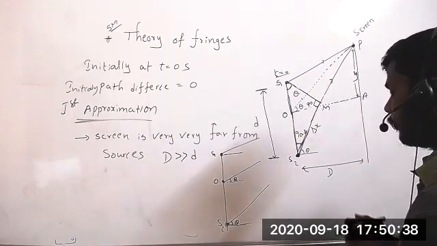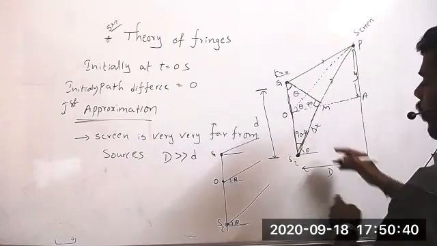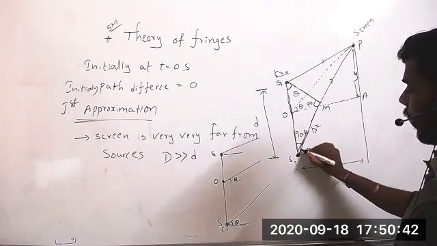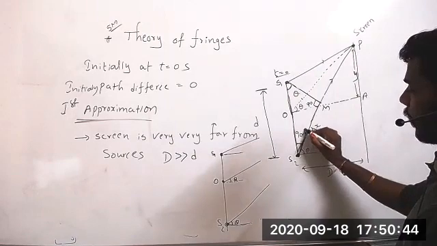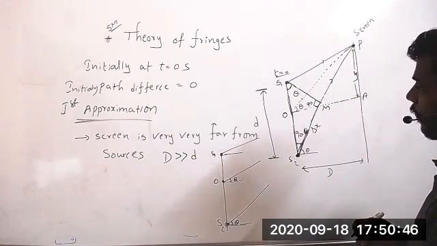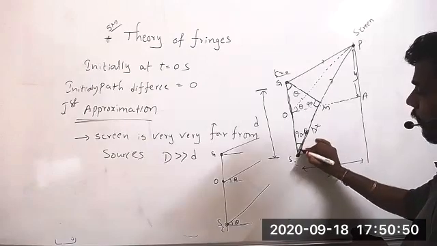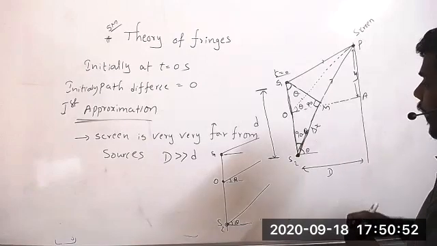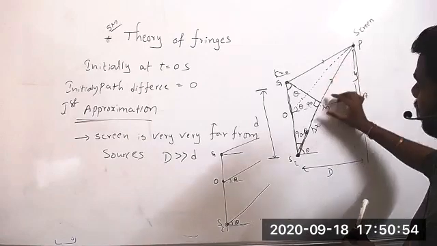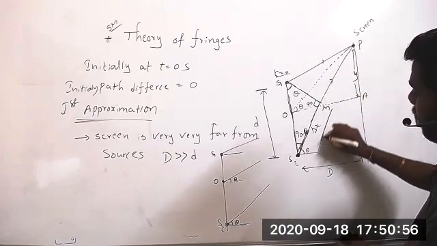Now, what I have taken is theta. If it is theta, it means the other angle is 90 minus theta, right? Sir, what is the delta x, sir? Delta x is the path difference. It is the path difference.